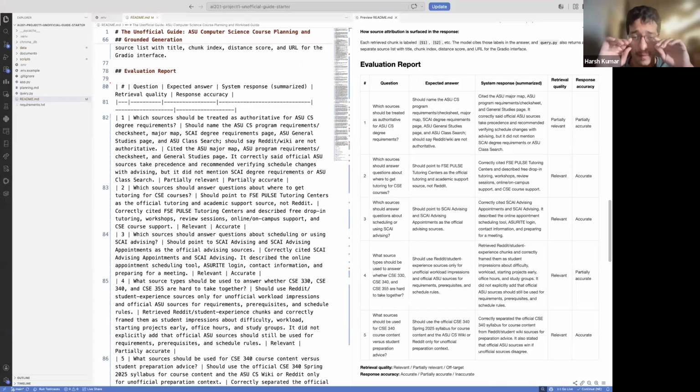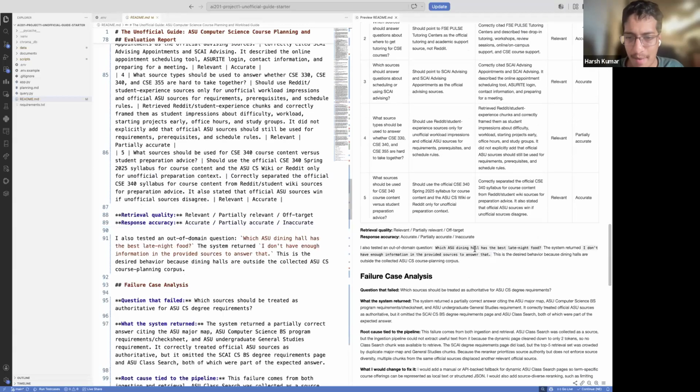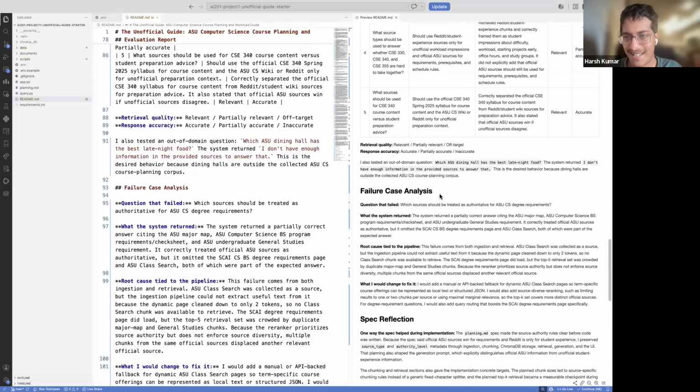So this is my evaluation plan. As you can see, here are the first 5 questions from planning.md. I have recorded the responses, the expected answer, and the system response, which is summarized. As we can see, 3 of them are accurate and 2 of them are partially relevant, partially accurate. At the same time, I would like to scroll over to this failure case analysis for the same question that we saw just now.